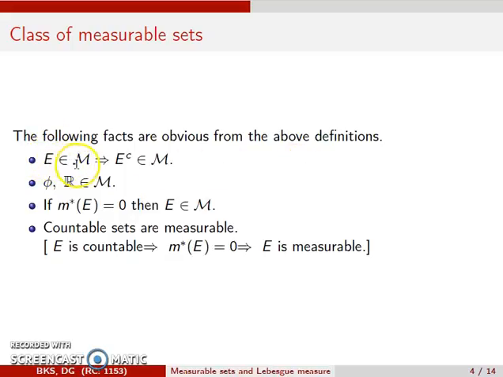If E is a member of cursive M, then so is E complement. The empty set and the set R are members of cursive M, and if the outer measure of E is 0, then E is a member of cursive M. And finally, countable sets are measurable, which follows from the previous statement.